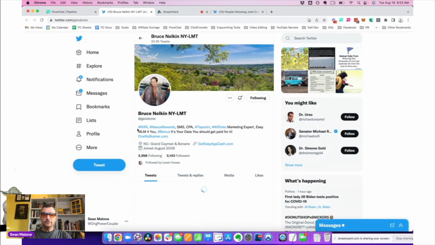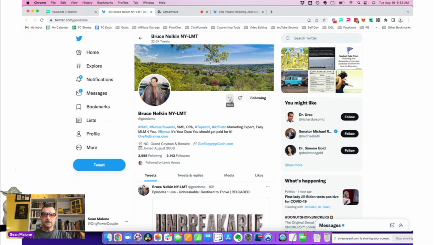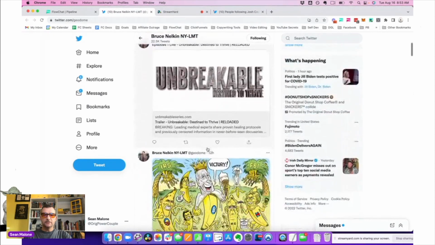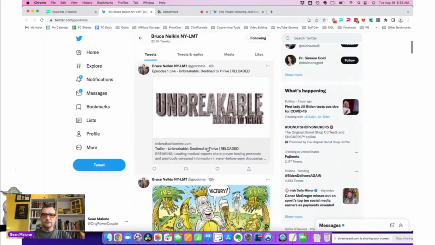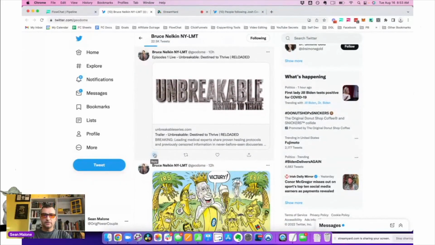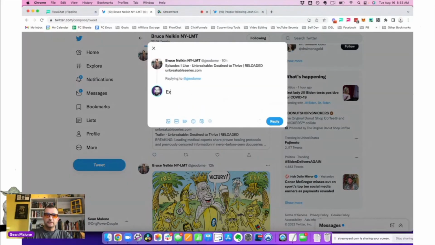Now we can tell really quickly. It says we're following, but they are not following us back here, because if they were, there would be another little icon here that has a message. So in this case, I'm going to go down here and find, let's see, 10 hours ago. Let's see, "Excited for this event."